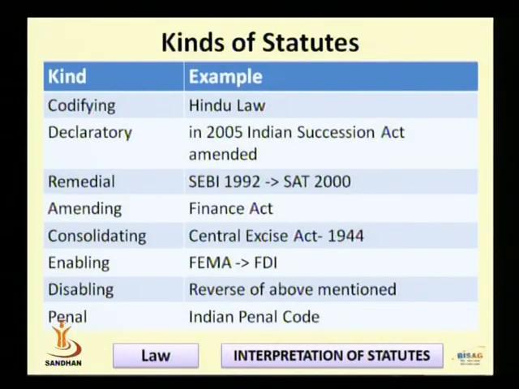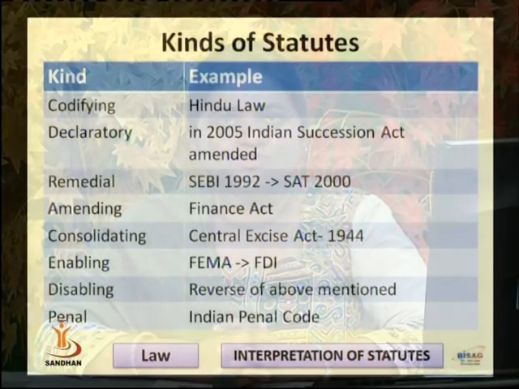If you look into the slide, the third kind is remedial, and I would also like to discuss with remedial statute the amending statute. The remedial statute is the statute which provides remedies for violation of any kind of right.